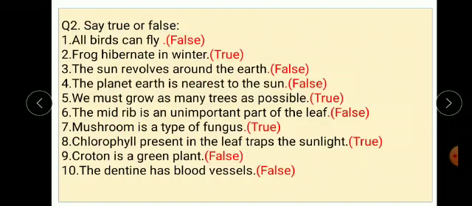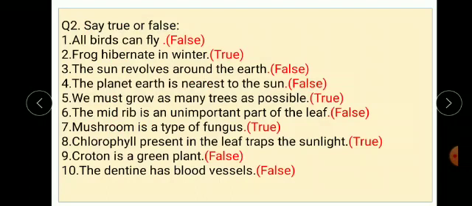First one, all birds can fly. False. Second, frogs hibernate in winter. That statement is true.